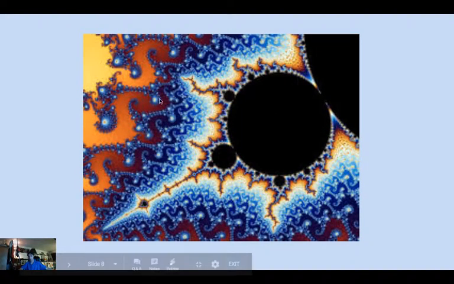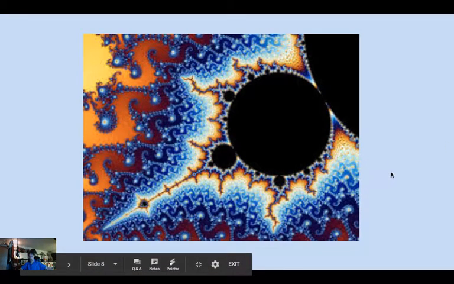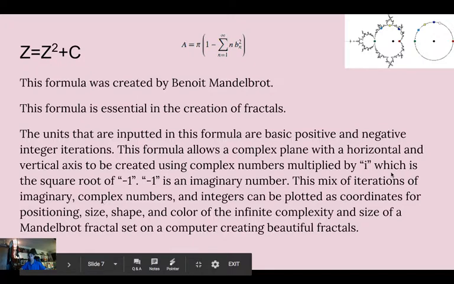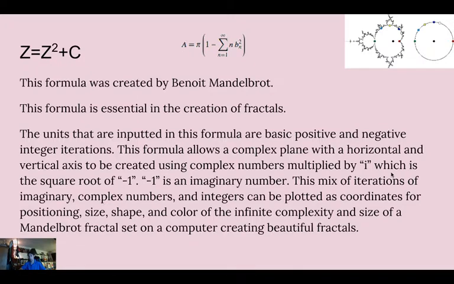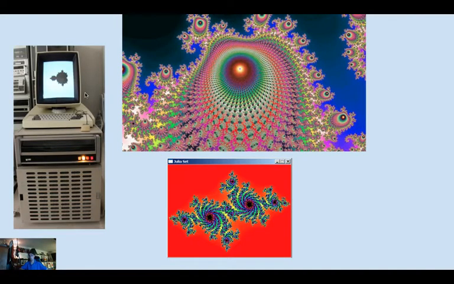This is a pretty basic Mandelbrot fractal. And it relies simply on plugging these numbers onto a blank canvas, or through coding on a computer. And as you can see, this is what it looks like on a computer when the formulas have been inputted.